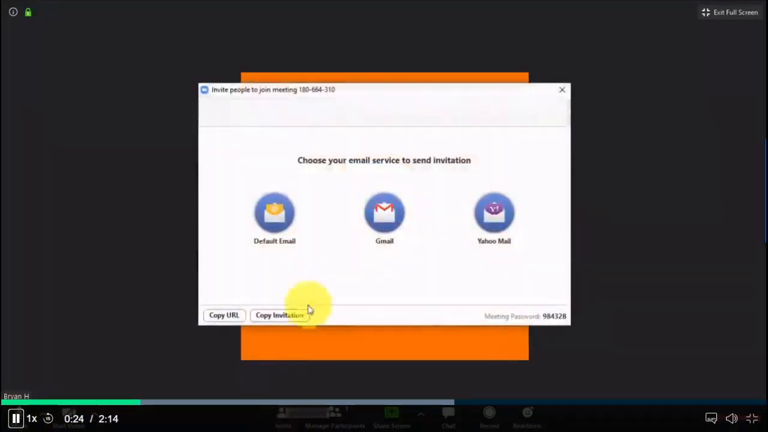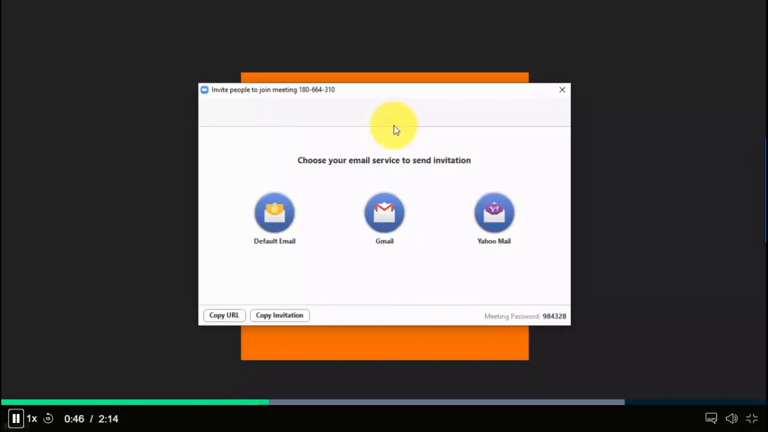So if you're wondering what you can do with Invite, you're going to be using your default email client, your Gmail client or Yahoo client, so that it will open from there and then send the invitation mail. It's a really nice way because you could just send the link straight away to participants so that they can join your meeting without much hassle.